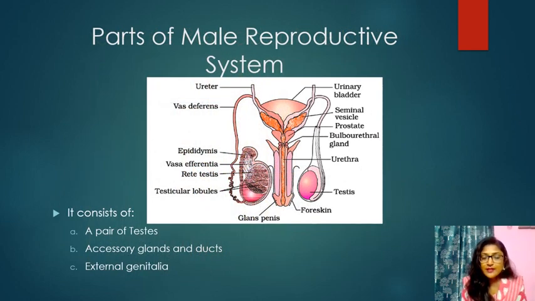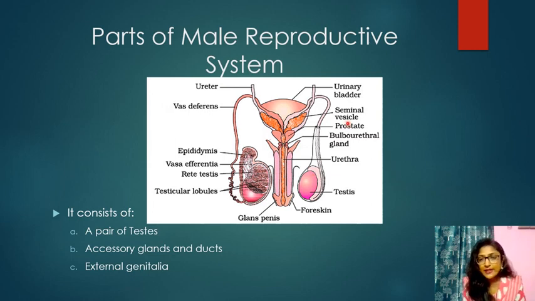Male reproductive system. The male reproductive system consists of three parts. First one, a pair of testes. Second one, accessory glands. Third one, external genitalia. Now, let's discuss them. So here we can see a pair of testes: this is a testis and another one, this is a testis.